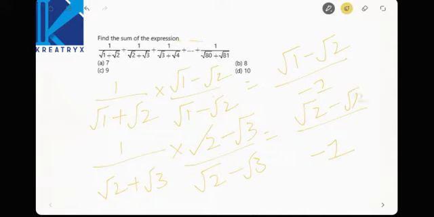Am I right? So up to so on. Until this it will go, and the common factor will be minus 1 times root 1 minus root 2 plus root 2 minus root 3, and so on up to root 80 minus root 81.